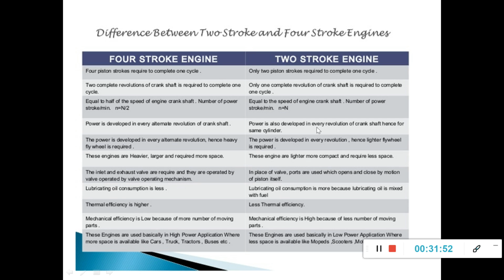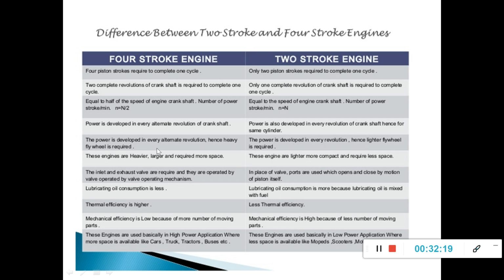In the case of two-stroke, power is developed in every revolution of the crankshaft, because for one rotation of the crankshaft we have two strokes. The piston moves from BDC to TDC and TDC to BDC. So for every revolution of the crankshaft there is a power stroke in two-stroke engines.